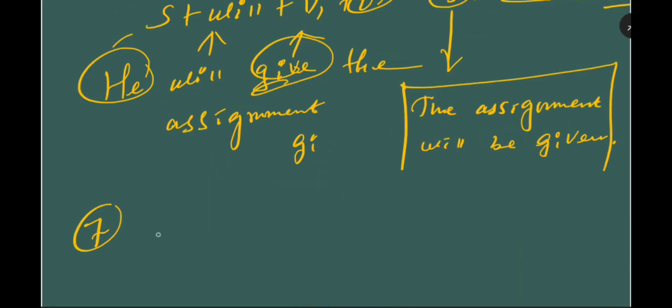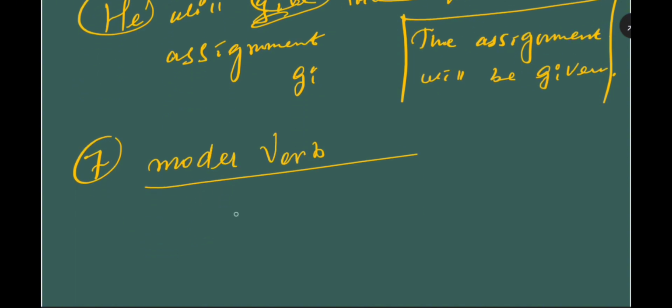The seventh one, or the last one, is the modal verb. If it is a modal verb, what do we do in active form and in passive form? In the active form, the form is subject plus modal verb, such as should or could, then verb 1 plus object.